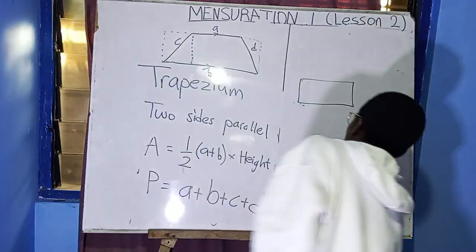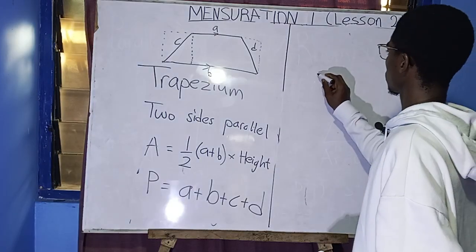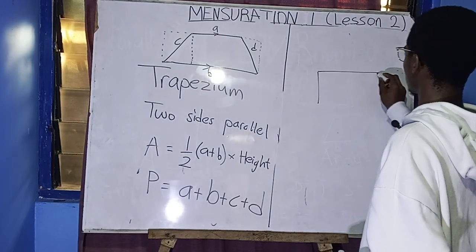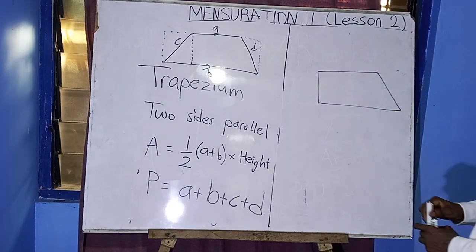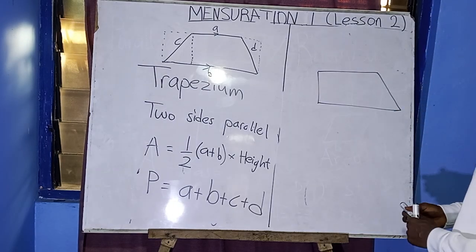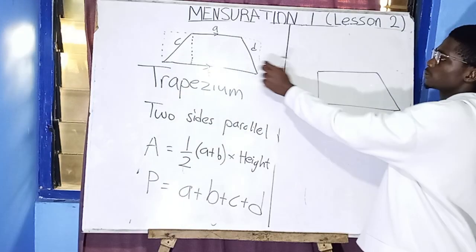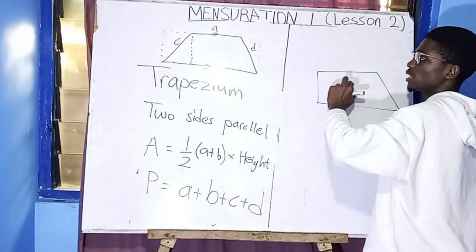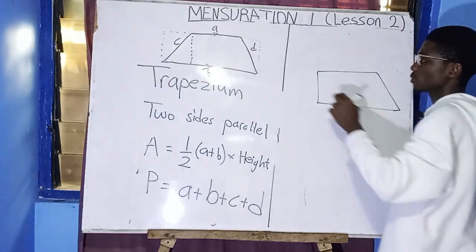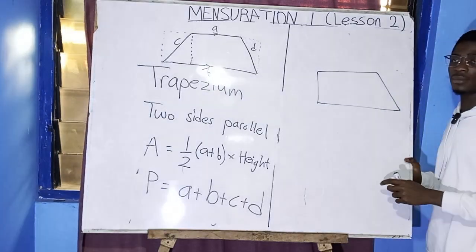So when you get a shape like this, this side doesn't look exactly like this side. This shape doesn't look exactly like this shape. So I want to ask you, is it a parallelogram?